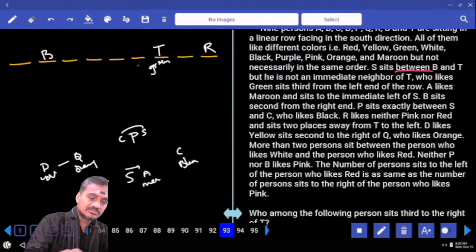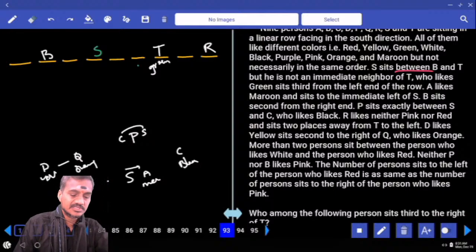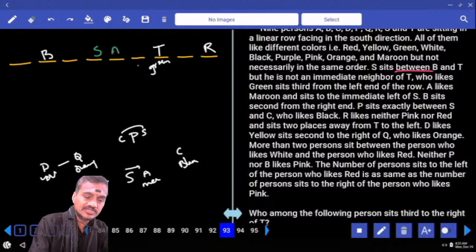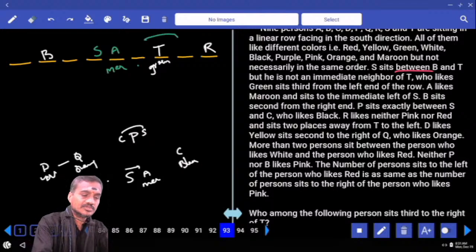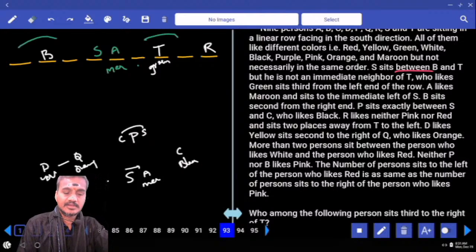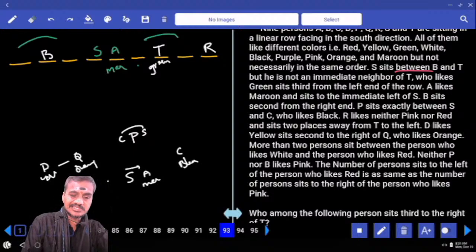Now S is at this place, the third place. If S is at this place, immediately to the left hand side of S it is maroon, A. And next, D and Q, two possibilities. And at the same time, P is exactly between C and S. And C likes black color.